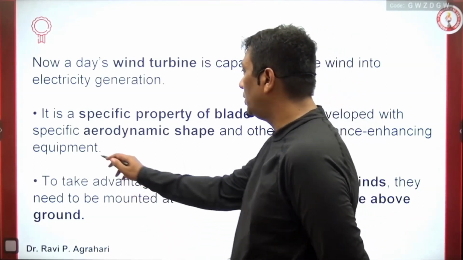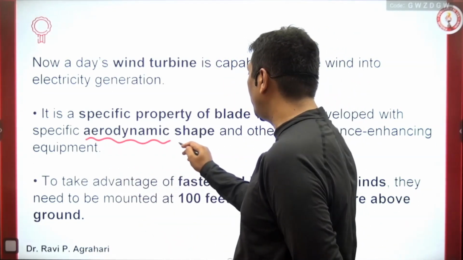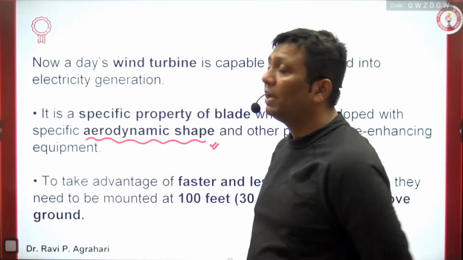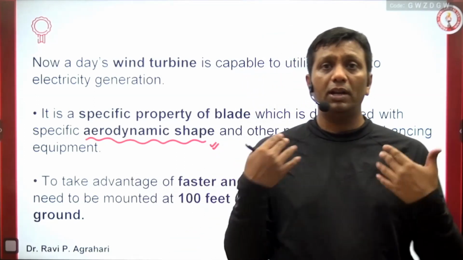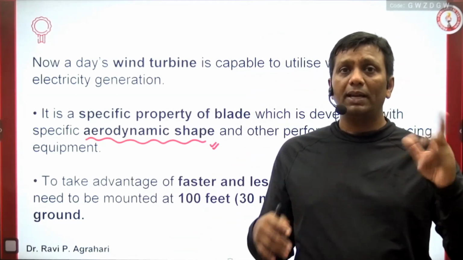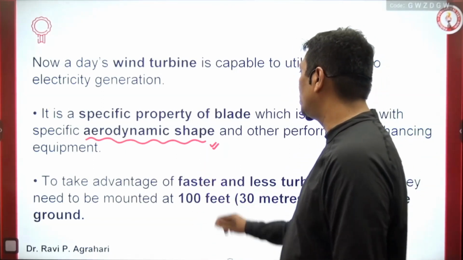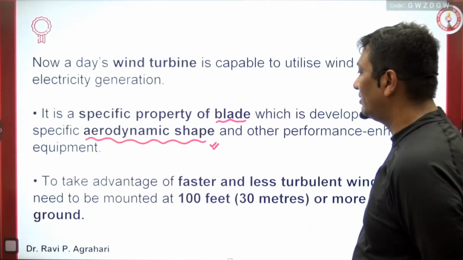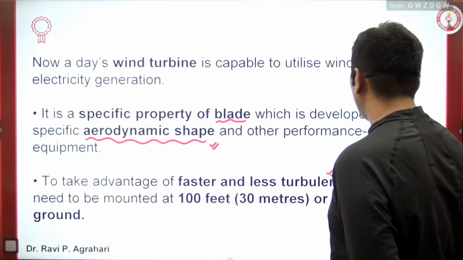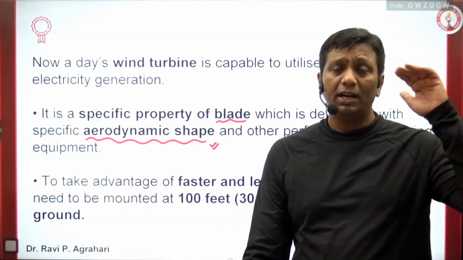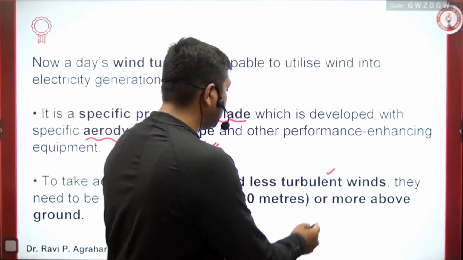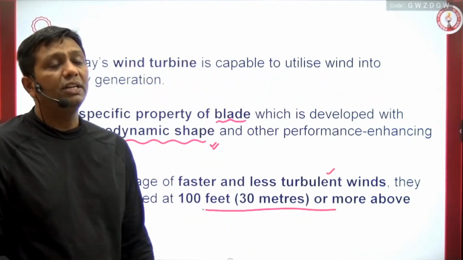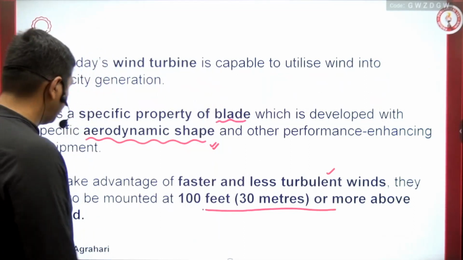The one part I told you, guys, the shape is very, very important. The blade shape should be aerodynamic. Aerodynamic means that when the wind is blowing, the turbine starts to move. That is the reason it has an aerodynamic shape. So the blade is very, very important, guys. And the advantage is faster and less turbulent winds even at a height of 100 feet, yeah, 30 meters. That is the reason this height is good for wind turbine based power generation.